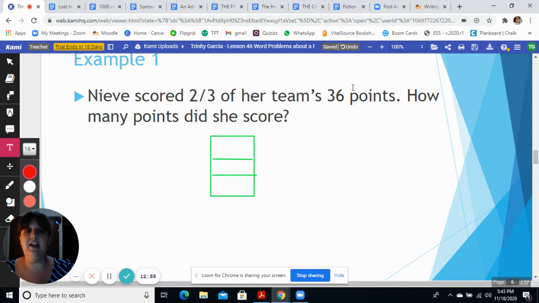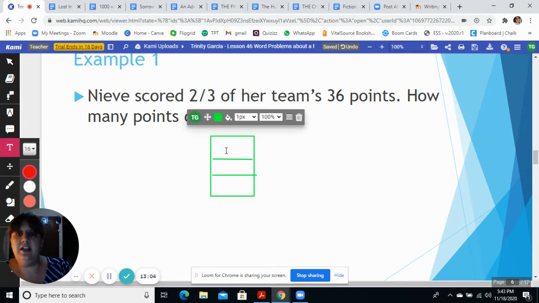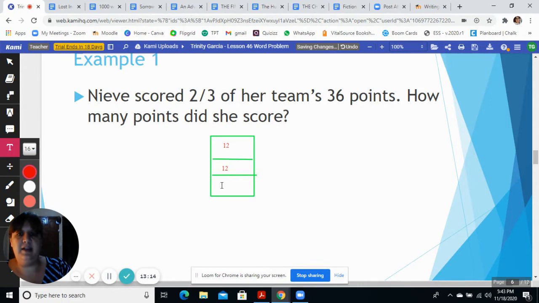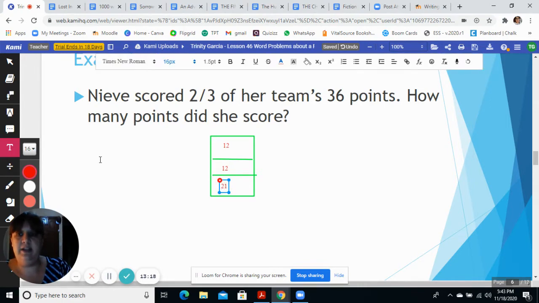We need to divide 36 by 3, and 36 divided by 3 is 12. So in each box, we're going to write the number 12. Because 36 divided by the 3 parts equals 12. Okay, and that wrote 21, sorry about that.